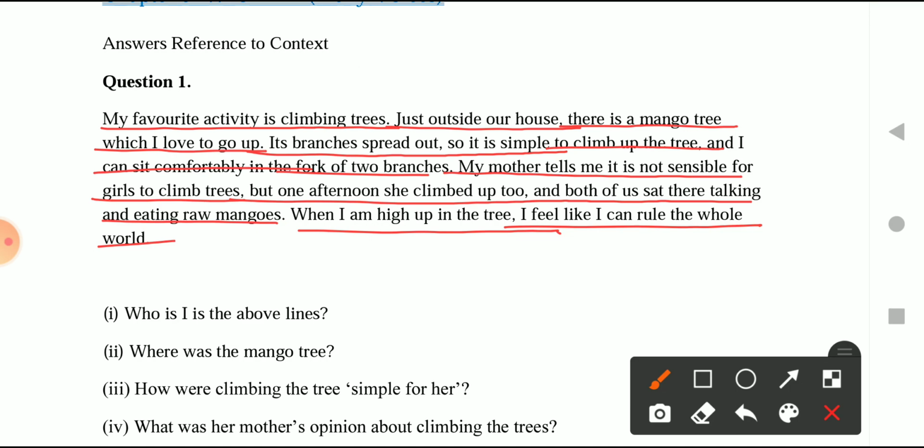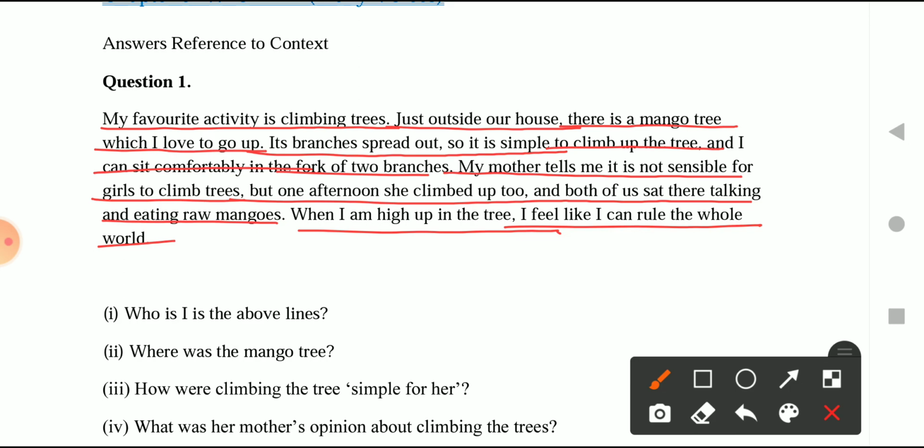If you remember the lesson, if you have seen the previous video, you would remember who has been talking about how she likes to climb up the trees, and whenever she wants to, her mother opposes her, giving the reason that girls are not supposed to climb trees.